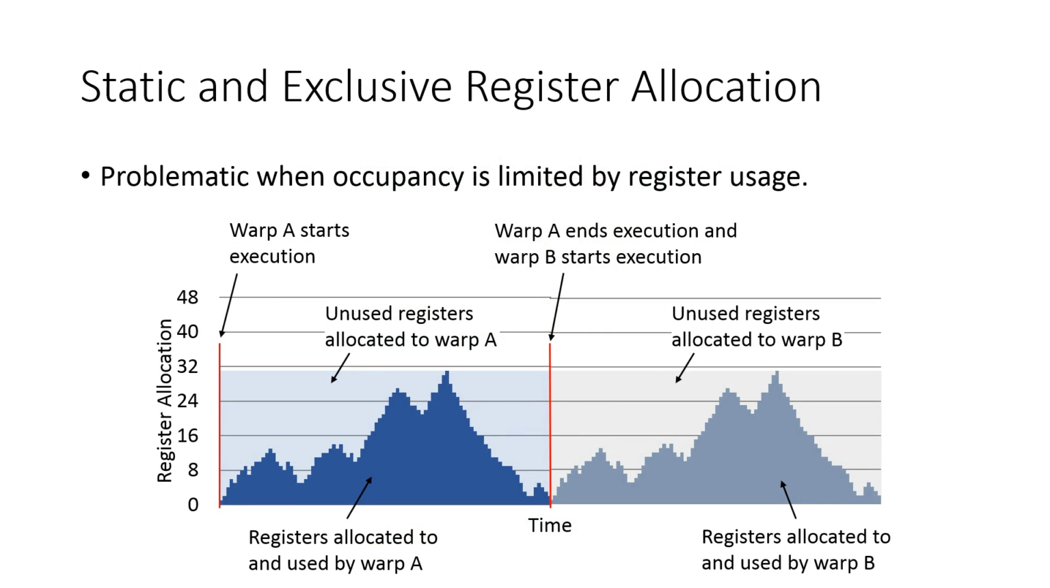To illustrate this, let's consider a simplified example. Assume that there are 48 warp registers on the SM and a kernel asks for 31 registers per thread. Although there are points in the program where registers are allocated to the warp but are not used, the next warp has to wait for the first warp to fully finish before initiating the execution.